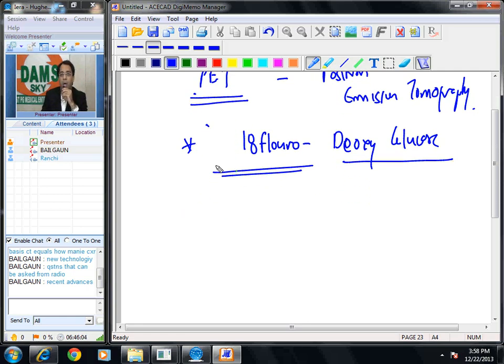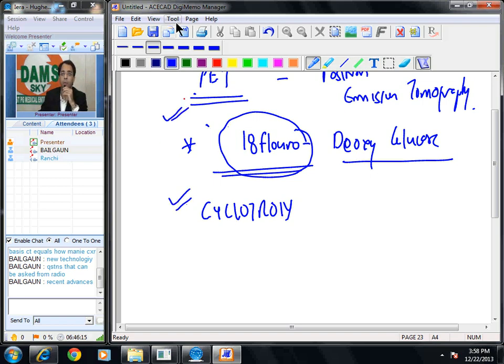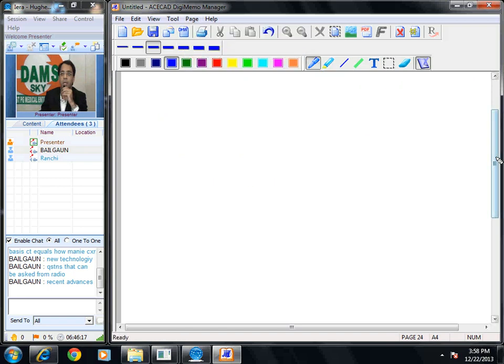Now, how do we generate this 18 fluorine? This is generated by cyclotron. Okay, it is a cyclotron generated isotope. Now there is one question on recent update of PET scan which was asked in JIPMER in 2012. Let us see this question.